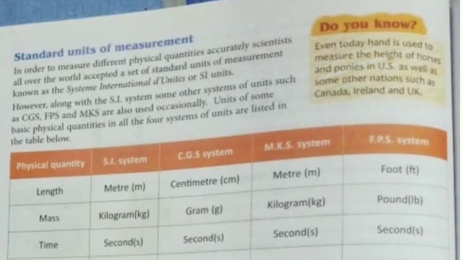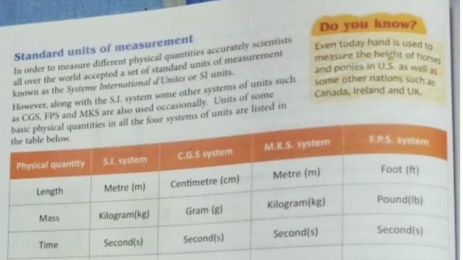In order to measure different physical quantities accurately, scientists all over the world accepted a set of standard units of measurement known as Systeme International units, or you can call them SI units.